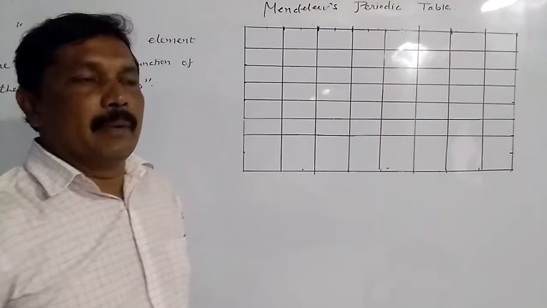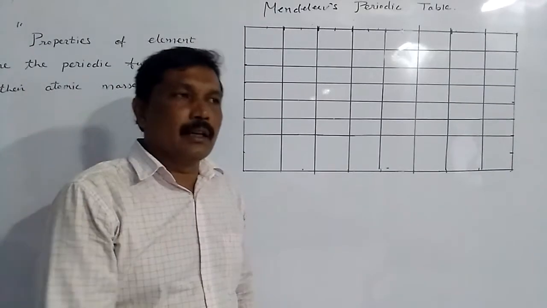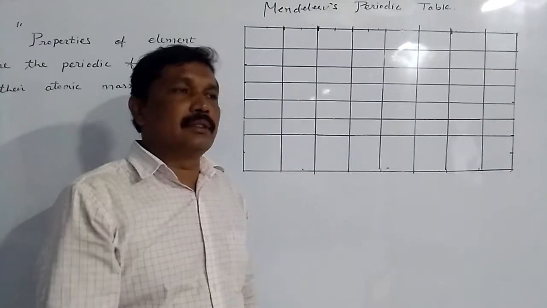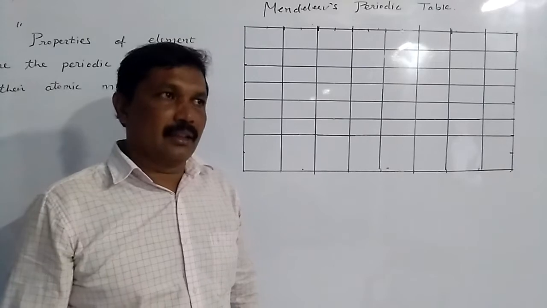Mendel also classified elements according to their physical and chemical properties. He arranged the elements in the increasing order of their atomic masses.